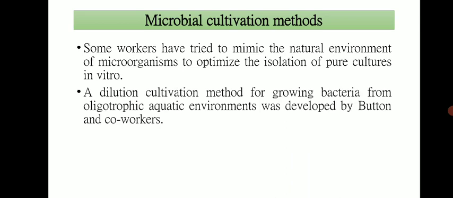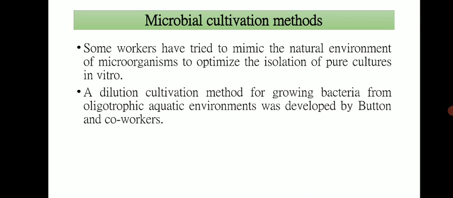So simulation is another approach that can be used, and we can mimic the natural environments. It is very difficult to add or maintain each and every component of the natural environment artificially, but some workers have tried and had a little success with this approach.